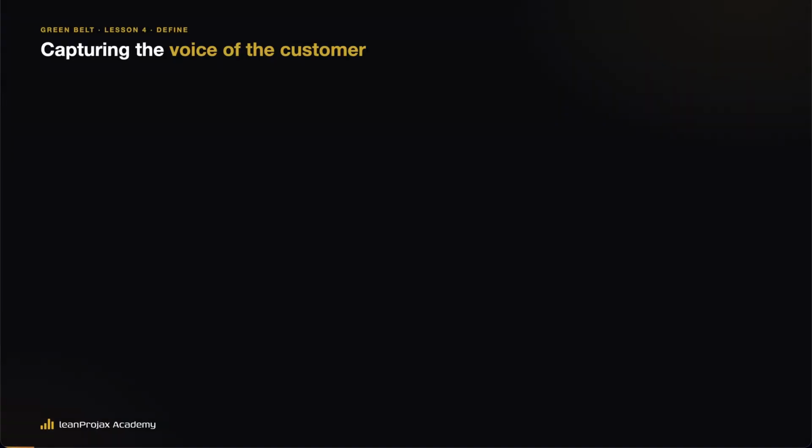Customers don't speak in metrics. They say delivery is slow or the app feels clunky, and you can't improve clunky. Today, how to capture the voice of the customer and how to translate it into CTQs, critical to quality requirements you can measure. This is the bridge from feelings to data, and both exams test it. Let's build it. First, capture.